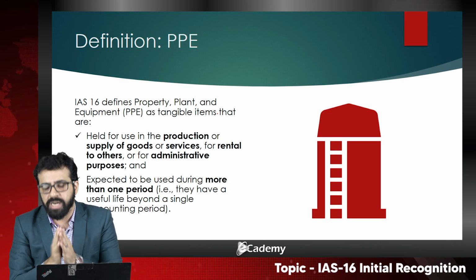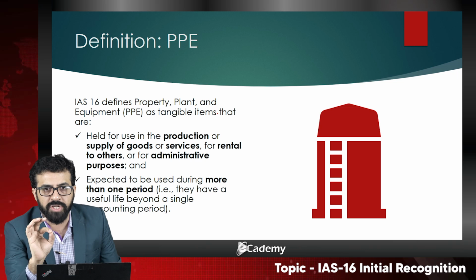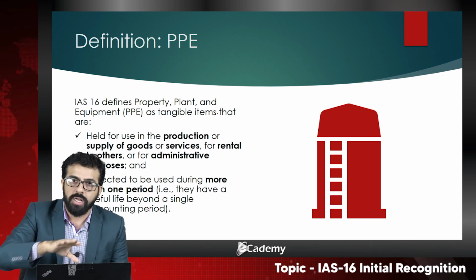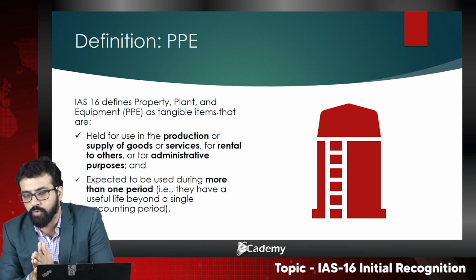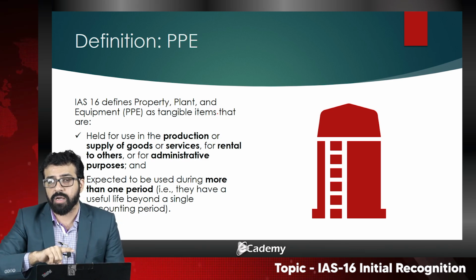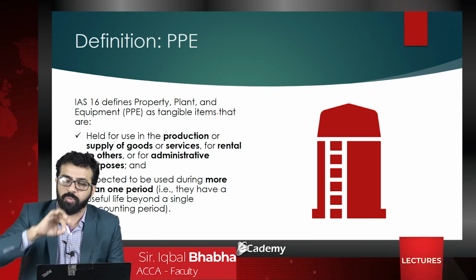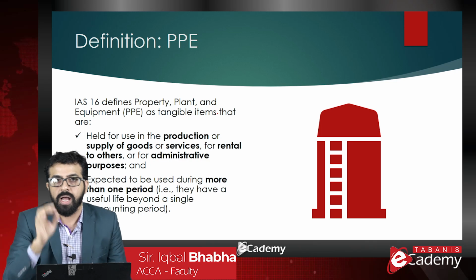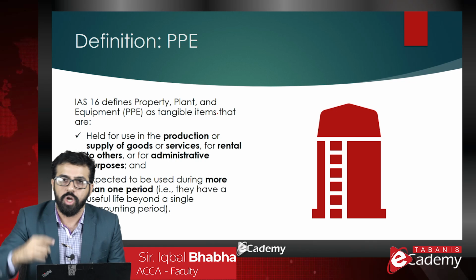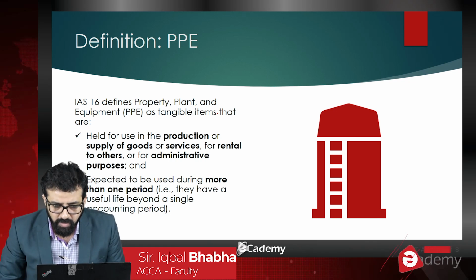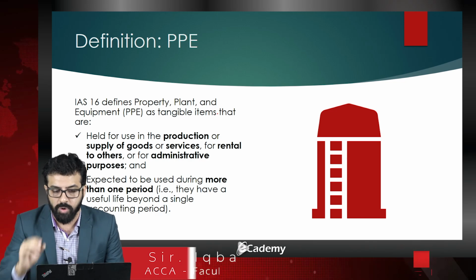So IAS 16 is very clear on that. The weaving machine is an asset because it is used in the production of goods, and the vehicle, the logistics or transportation, is also treated as an asset because it is used in the supply of goods to the industrial customer. So these are the two examples. IAS 16 makes it very clear for the students to understand.